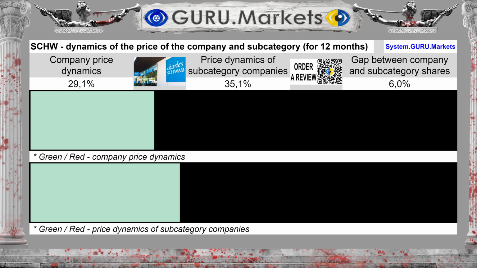Comparing the dynamics of the company's share price Charles Schwab Corp and subcategory shares, we can see that over the last 12 months the stock Charles Schwab Corp showed a change of 29.1%, against price dynamics in the subcategory of 35.1%. This does not clearly indicate anything, but this fact must be taken into account.